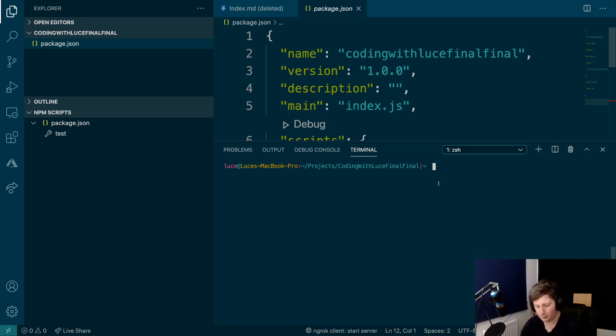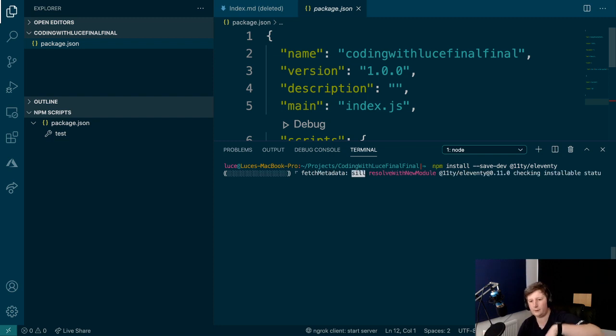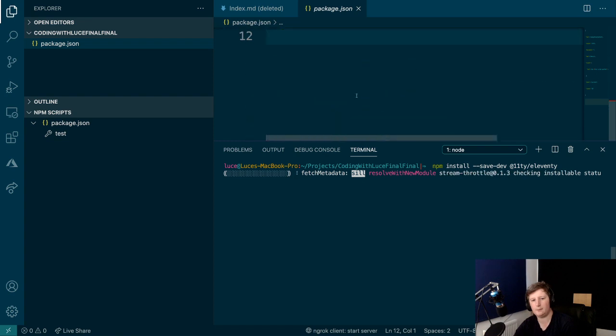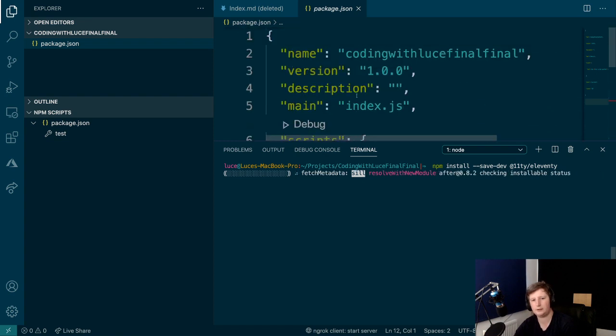So we can do npm install --save-dev and then @11ty/eleventy, I believe was the right one. So what that will do now is it will go off and grab Eleventy for our project, and you'll see it appear in here later on. There'll be dependencies that it brings in. So when you run just npm install with nothing else, it will go through your package.json and pull down anything that you've said in this file your project needs.